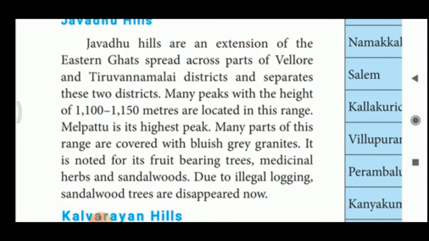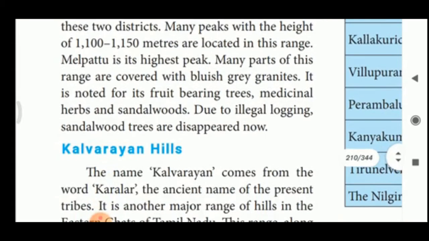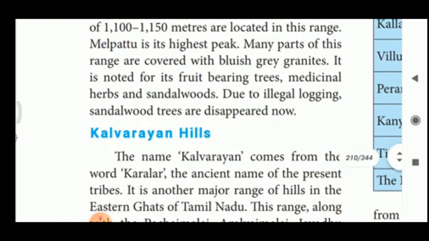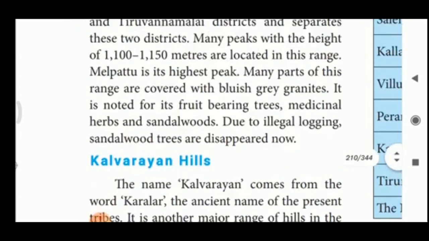It is noted for its fruit bearing trees. So many trees are there, all fruit bearing trees. Medicinal herbs are there. Many sandalwoods are there. Due to illegal logging, sandalwood trees have disappeared now. Some woodcutters come and cut the trees, no? So those woodcutters cut these sandalwood trees. So these sandalwood trees are disappeared now. No sandalwood trees now in Javadhu Hills.